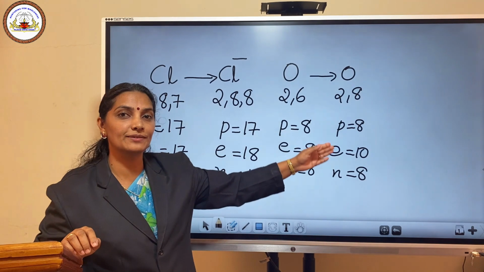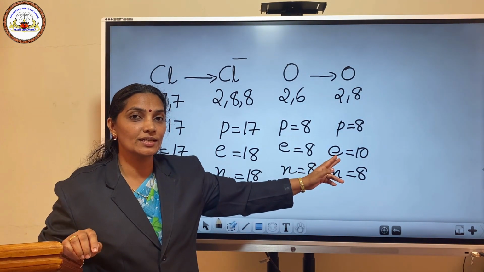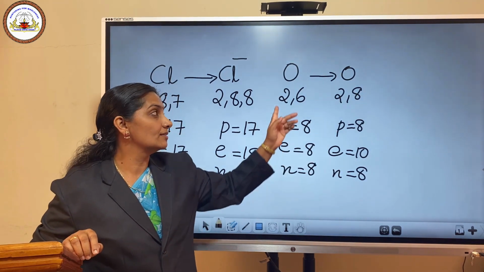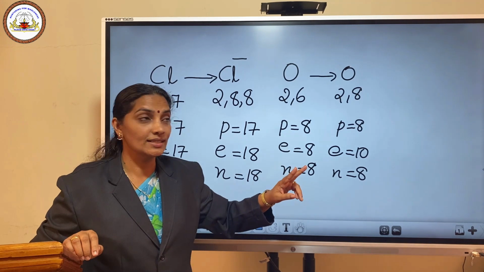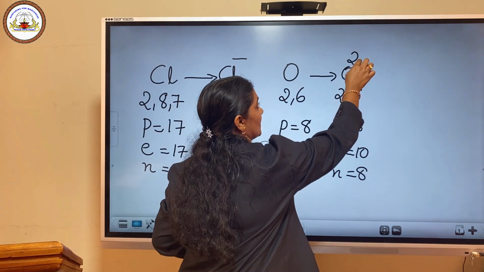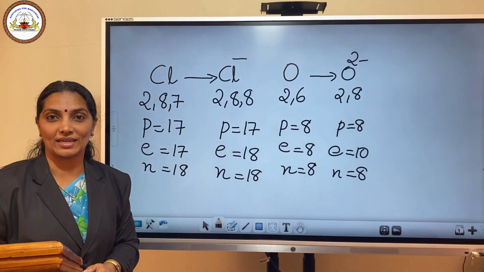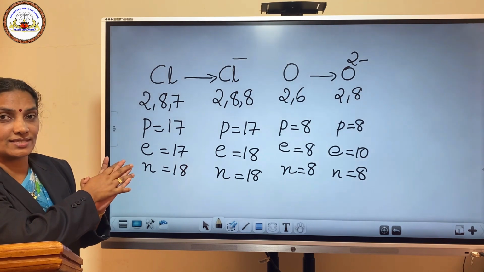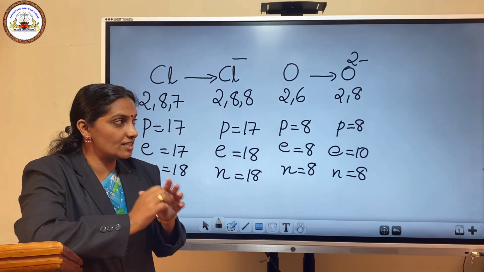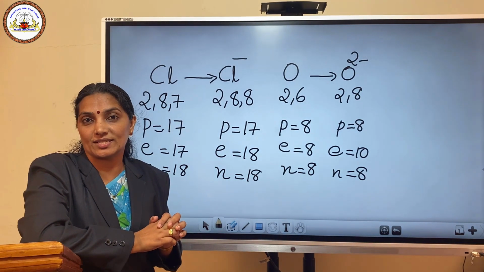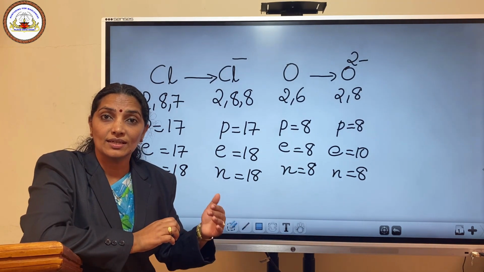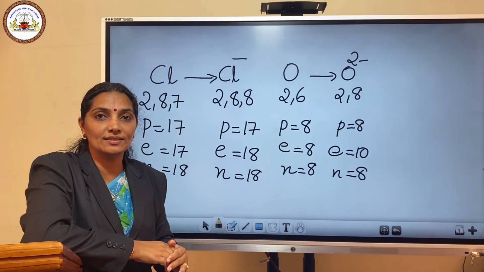Here, see the difference? Two electrons are more than in the newly formed species from the first one. As a result, this oxygen forms 2 negative charges. We can represent the new species as O2 minus. Whatever the case, in all these cases, they form some charged species. Such charged species are called ions. Ions means atoms or group of atoms having either a positive charge or a negative charge.